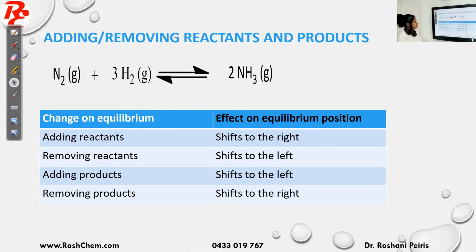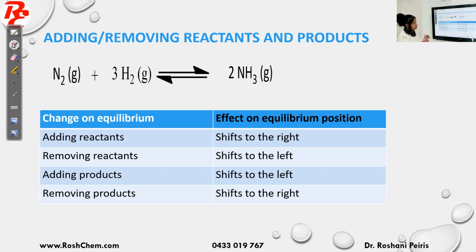So look at the reaction given. It's N2 and H2 going to NH3. We'll say this reaction is at equilibrium, and then I am adding reactants. When the reaction is at equilibrium, I am adding nitrogen gas. So what will happen then? The concentration of nitrogen gas will suddenly increase, so the system tries to get rid of that nitrogen. Therefore, the forward reaction will be favored. To oppose the increase, the forward reaction is happening.